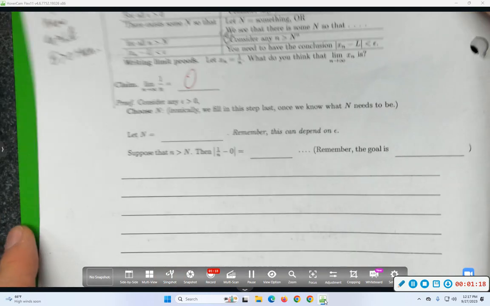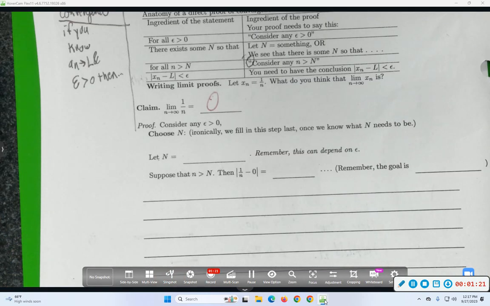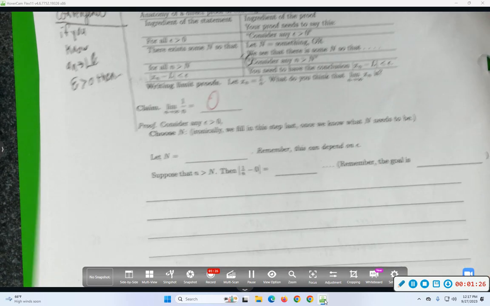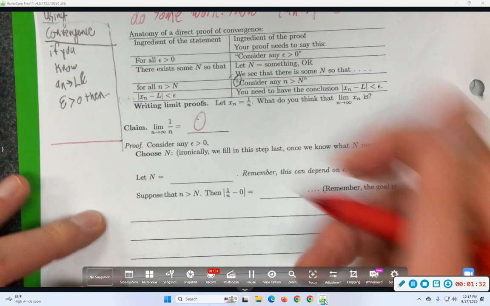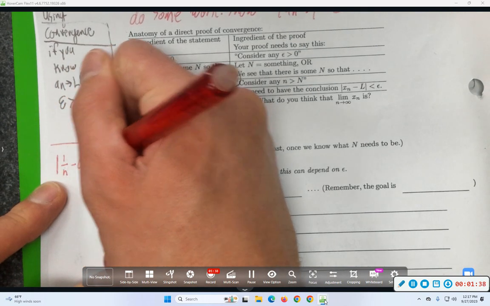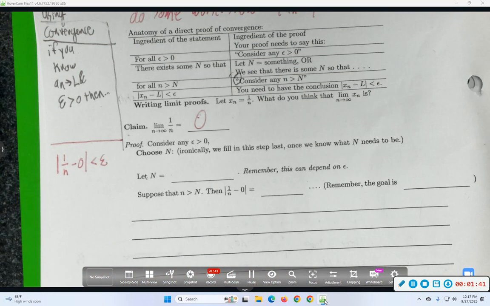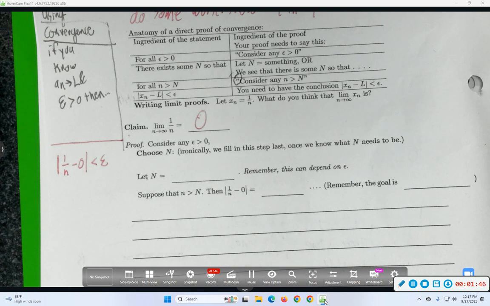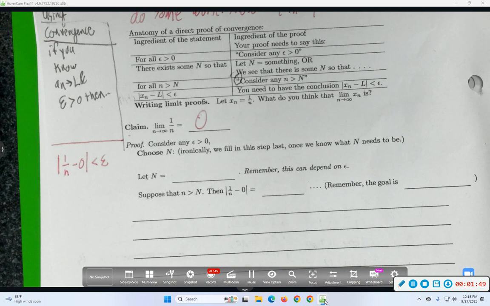But you know what? Let's come up with the formula for big N by figuring out what it is that I need to be true. There's the thing I need to be true. So to come up with a choice for big N, there's what I need to be true. And I get to assume little n is bigger than big N. So let's try to take something like this. Solve for little n. Does that seem sane? Let's try to do that.